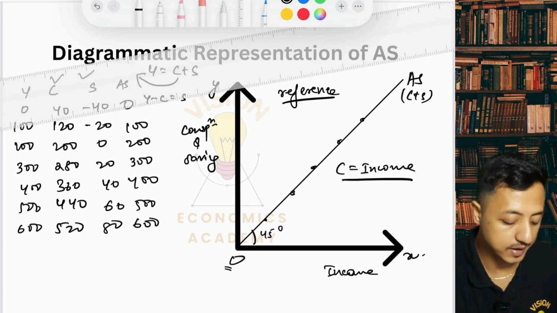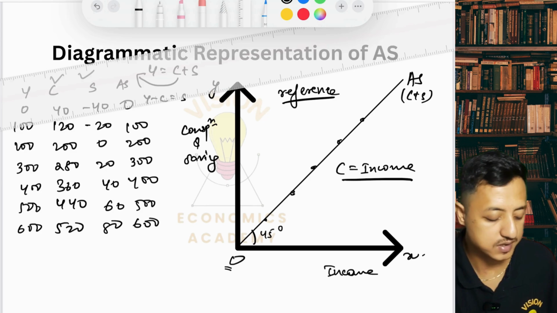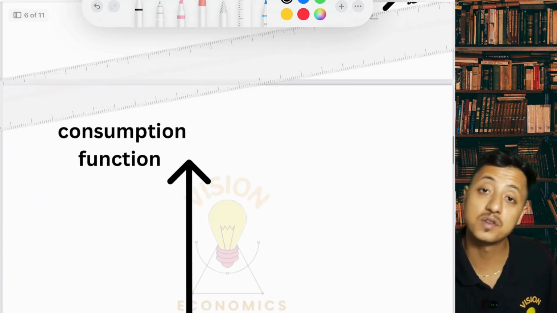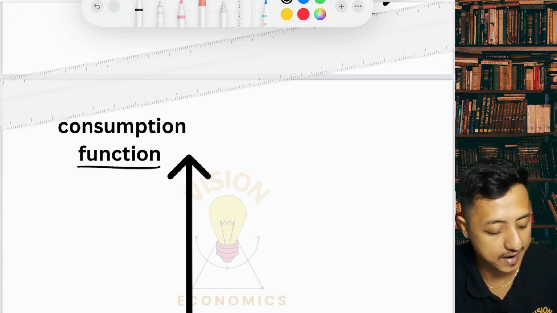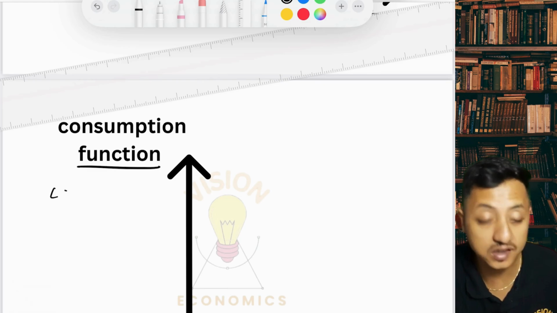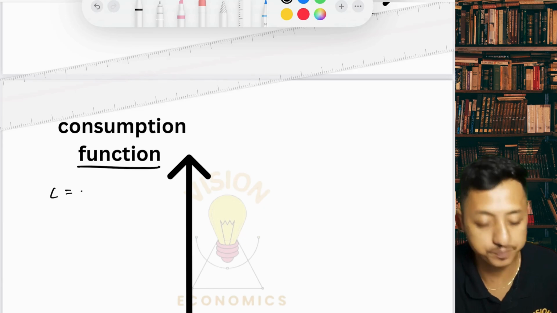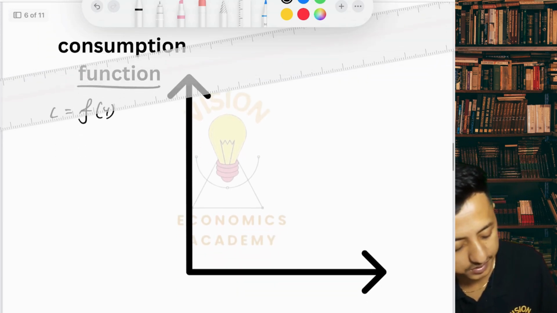Okay, all right. Now, to move further, we will understand what consumption function is. Consumption function is the functional relationship between consumption and national income. So consumption is dependent on income. So consumption is a function of income, right? So let us draw the aggregate supply curve first.